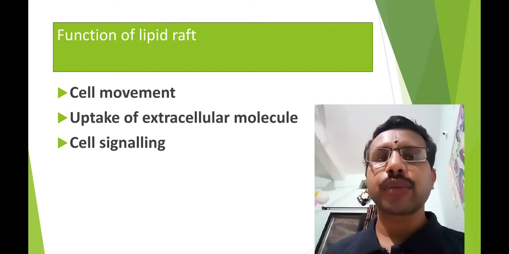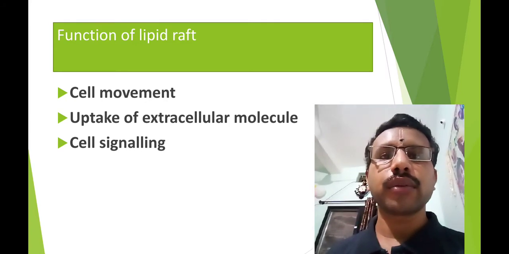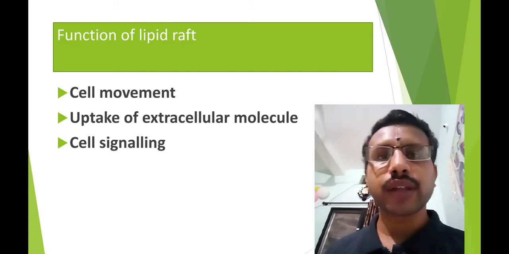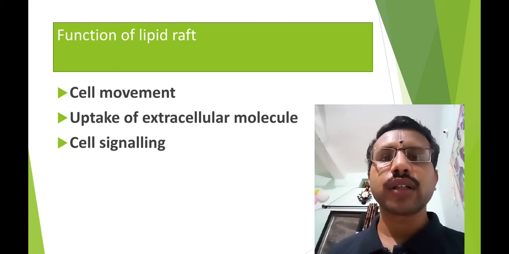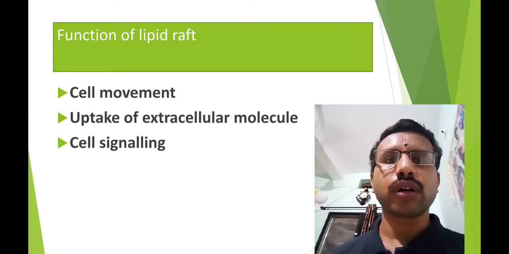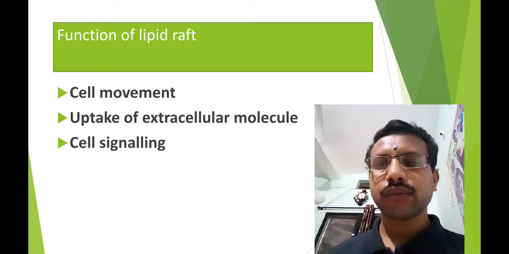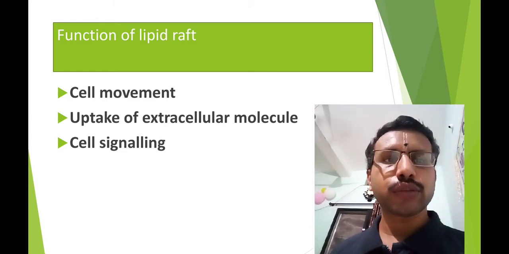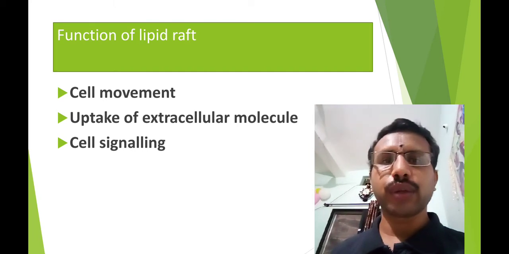Here the lipid raft is essential for receiving the cell signal from the external environment, and by receiving this external stimulus or external signal, they convey the message toward the cytoplasm or toward the nucleus. Therefore, once again, lipid raft is made up of cholesterol, sphingomyelin, and glycolipid.